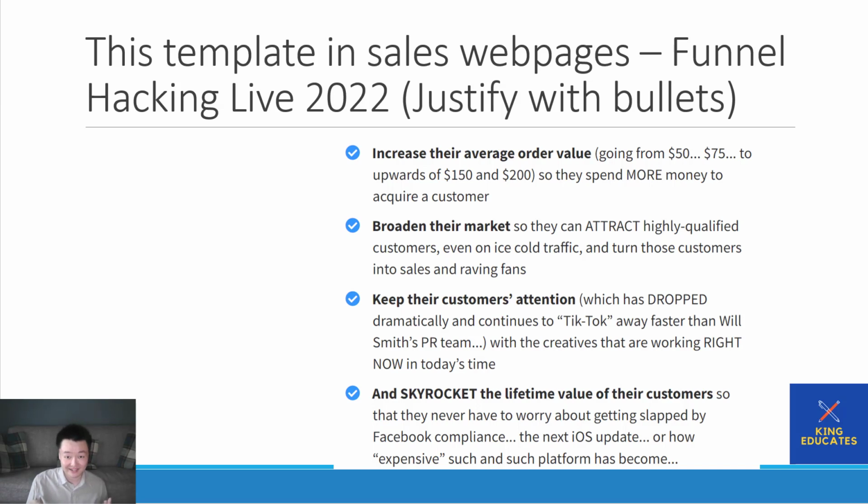Justify with bullets. He does this exact same thing. I will teach you, this is the benefit: you can broaden your market, you can increase your average order value, you can keep your customers' attention, you can skyrocket the lifetime value of your customers. He uses those power words as the first word: broaden, increase, keep, skyrocket. Those are very positive words.